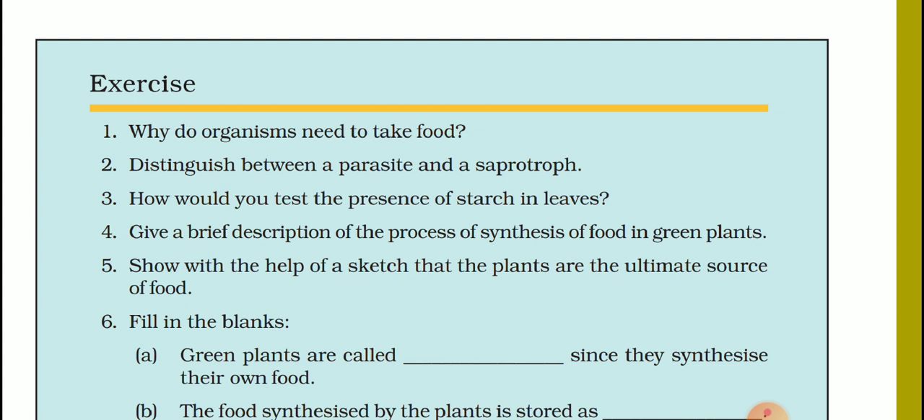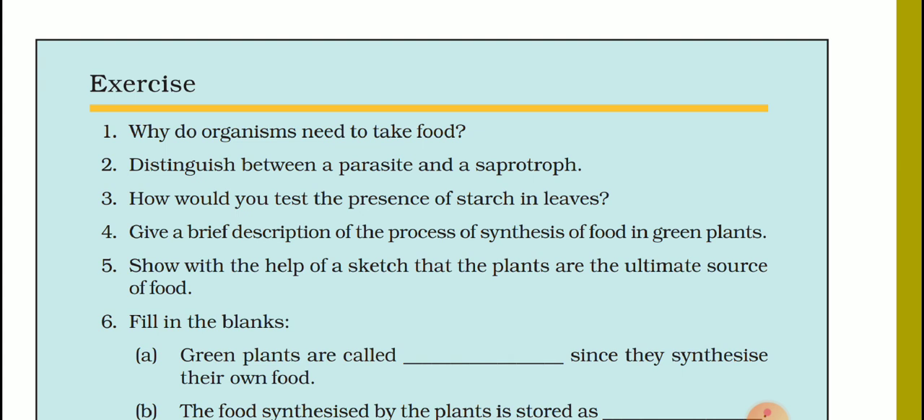Second is, food is also needed for replacement and repairing damaged parts of the body. As you have observed, when you fall sick, doctors suggest you take nutritive food. Hence, we can say that it is essential for repairing damaged parts of the body.